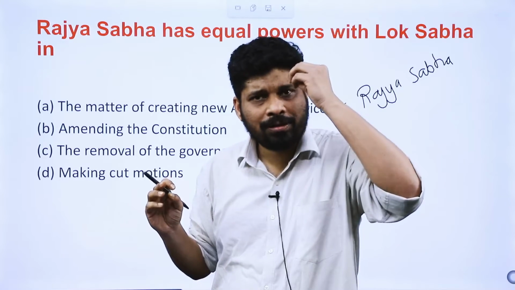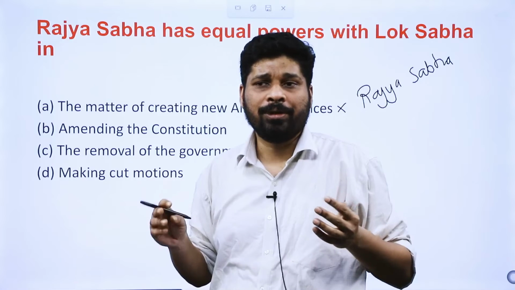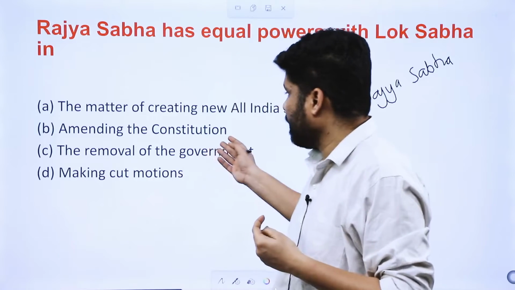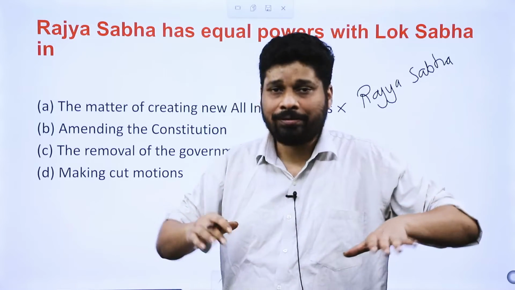So in constitutional amendment there is no joint sitting. There is no provision for joint sitting in constitutional amendment. So in that case, what do we see? In amending the constitution, both houses have equal power.